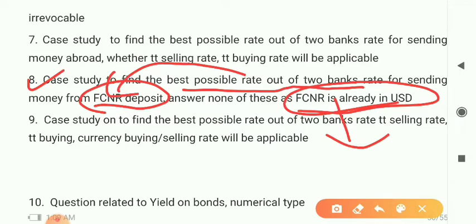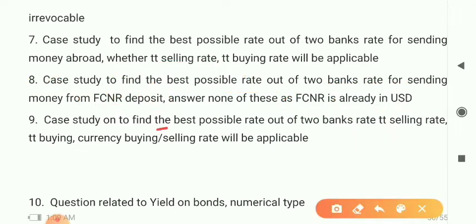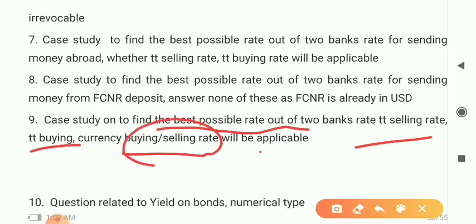So case study and find the best possible rate out of two banks, TT selling rate and TT buying rate. Currency buying selling rate will be applicable. So you can go through this TT buying, TT selling, and bill buying, bill selling. That's a very easy concept. You can relate these questions with the NRE accounts also.